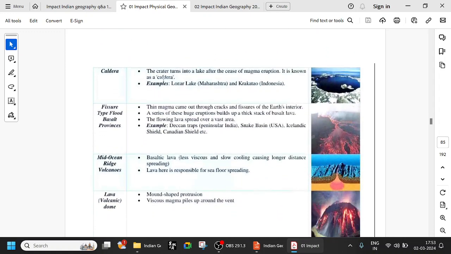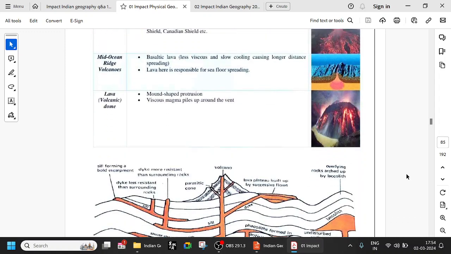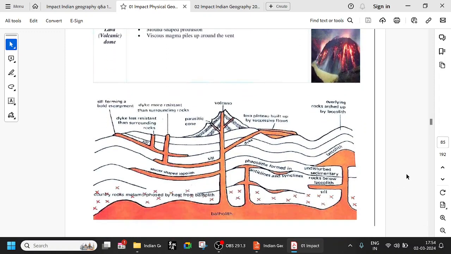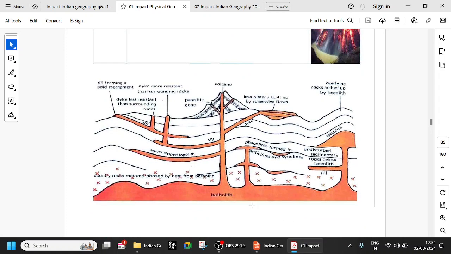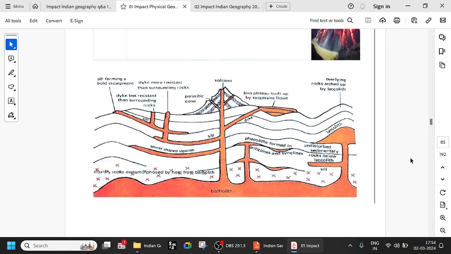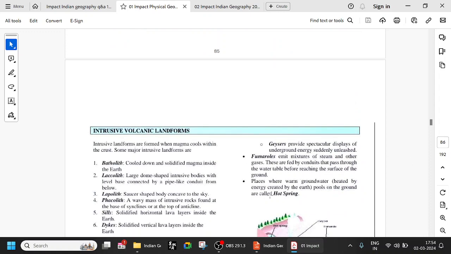Caldera: the crater turns into a lake after the massive magma eruption. In India we have Maharashtra's Lonar Lake, which is a caldera. Caldera is basically a crater filled with water. Krakatoa in Indonesia is also a caldera. Then fissure type, at the mid ocean ridges under the sea, and lava domes, mound shaped protrusions where viscous magma piles around the vent. So we have seen about volcanoes.